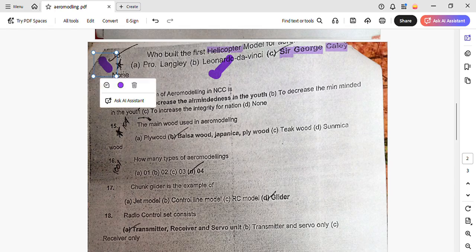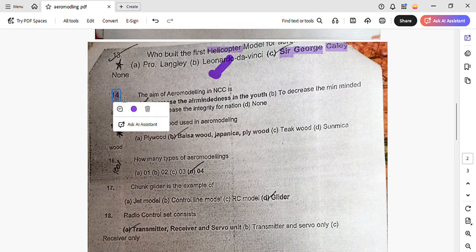Okay, it is already star marked, so I don't have to draw it. Look, who built the first helicopter model for aeromodeling? It was Sir George Cayley. Next, the aim of including aeromodeling in NCC is to increase air-mindedness in the youth of our country. This is also a good question that could come in your exam because this question is repeating twice. So do learn this question. What is the aim? To increase the air-mindedness in the youth of our country.